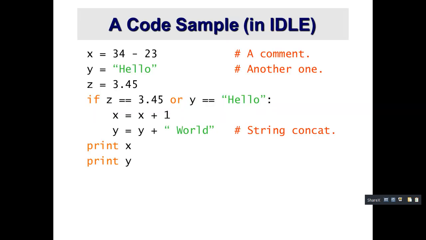So this is the basics of Python. So I will show you. Here, x is equal to 34 minus 23. They have assigned a variable. Here this is an integer and this is also an integer. We didn't declare anything saying that x is an integer, like compared to the other programming languages. Here we have directly given it.